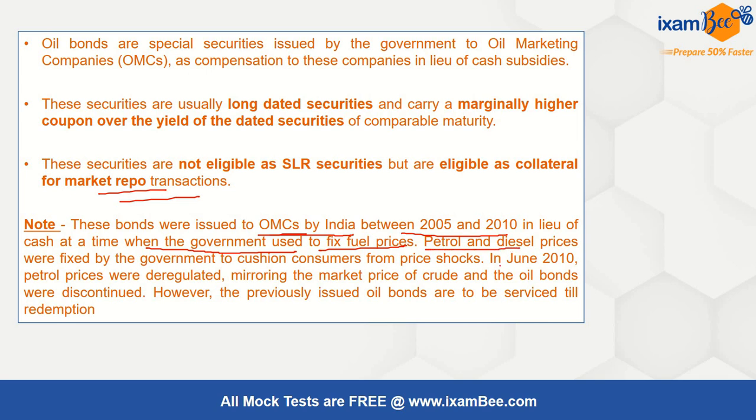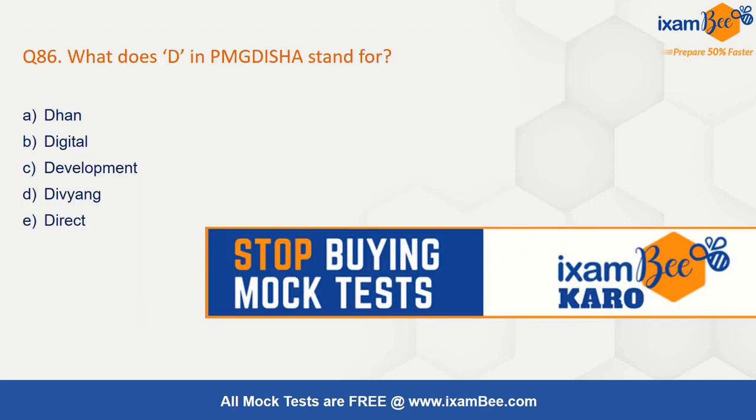Then what happened? In 2010 fuel prices were deregulated. Petrol and diesel prices were earlier fixed by the government to cushion the consumers from price shocks. So in 2010 they were deregulated, mirroring the market price of crude oil, and the oil bonds were discontinued. However, the previously issued oil bonds are to be serviced till redemption. Then it was market based.